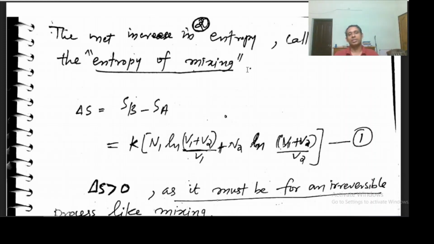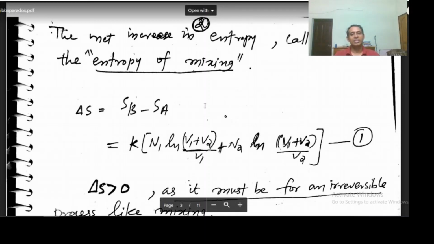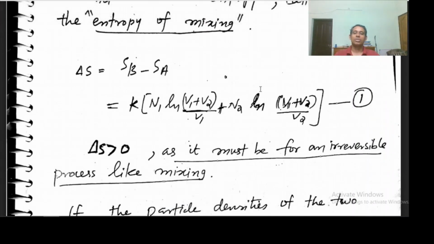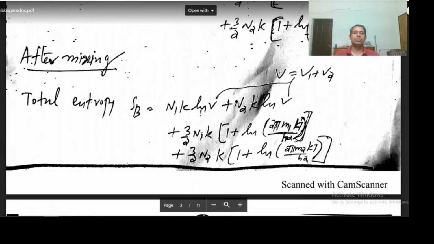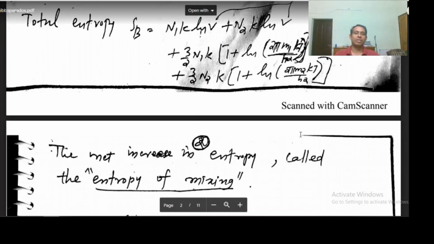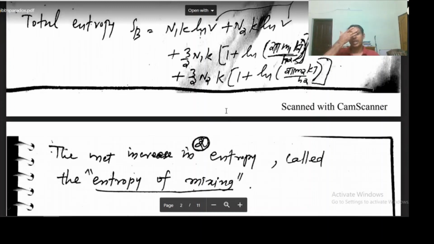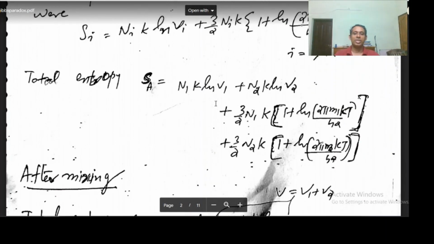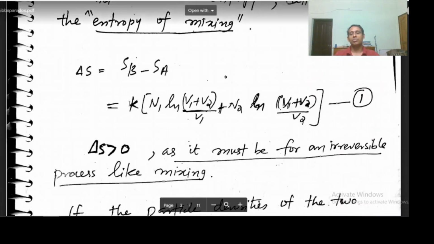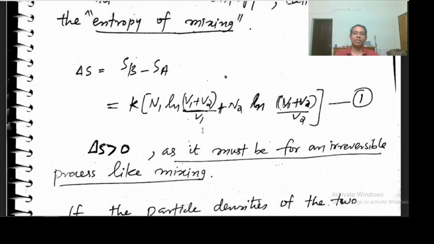So entropy should increase. So the entropy of mixing we are calculating, which is SB minus SA. SB is after mixing, SA before mixing. So these two terms will simply cancel, because the 3/2 N1 K and 3/2 N2 K terms are present in both SA and SB. The remaining ones will be N1 K log V here, N1 K log V1 here, N2 K log V here, N2 K log V2 here.